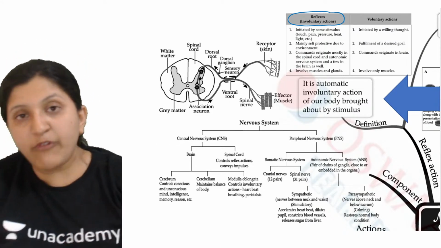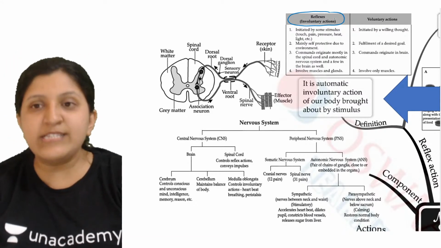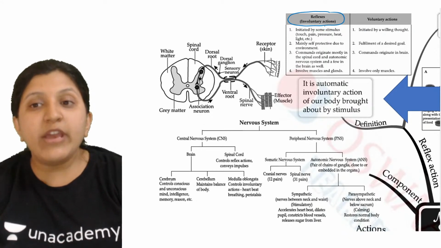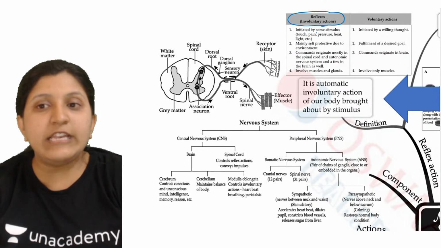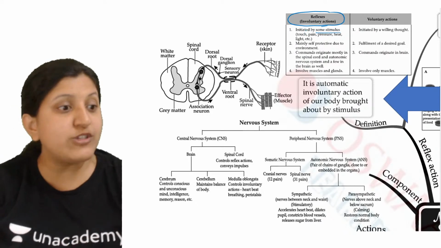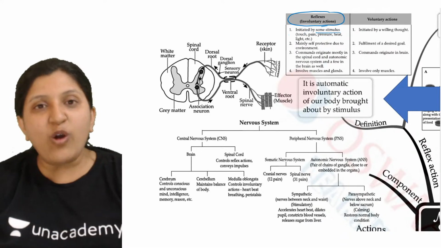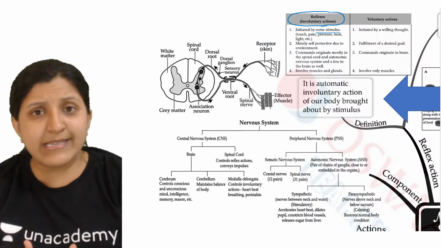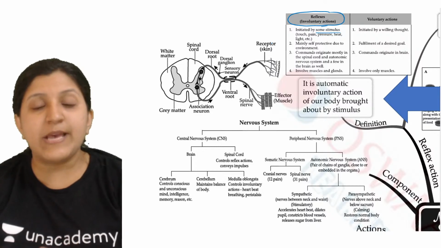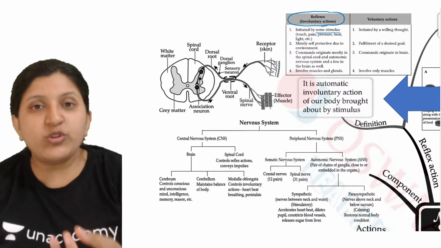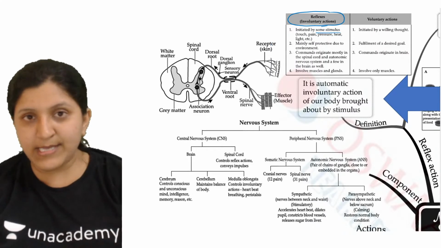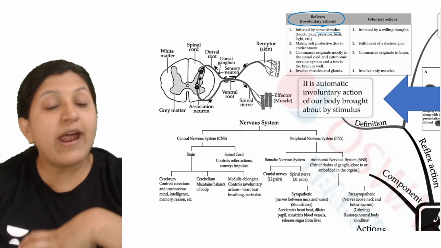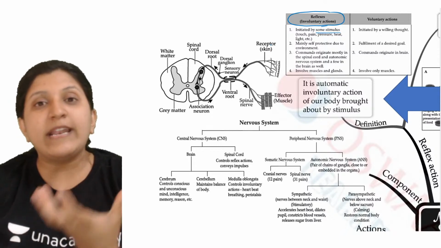Okay, so now we saw what exactly is a reflex or an involuntary action or a voluntary action. Involuntary actions are basically initiated by a stimulus. So there has to be a stimulus. Without a stimulus there is no action. Now, breathing rate is occurring. So what exactly is the stimulus there? There is a movement. As you take in a gas, as you take in air, certain changes occur. That is the stimulus.